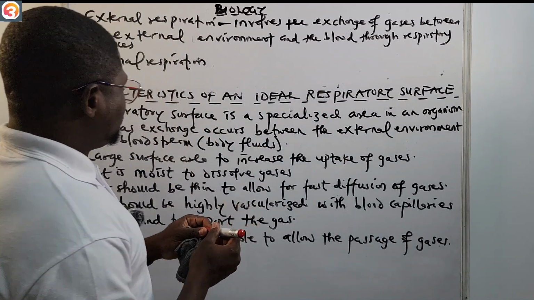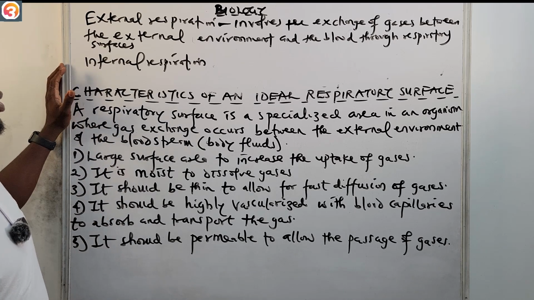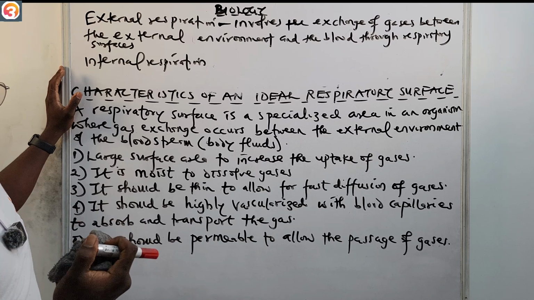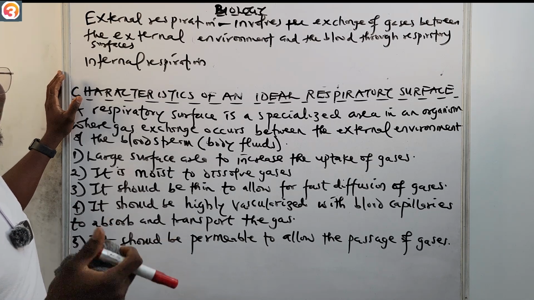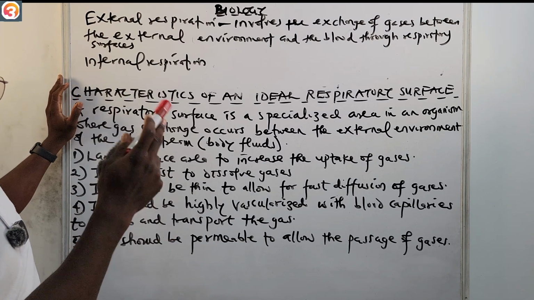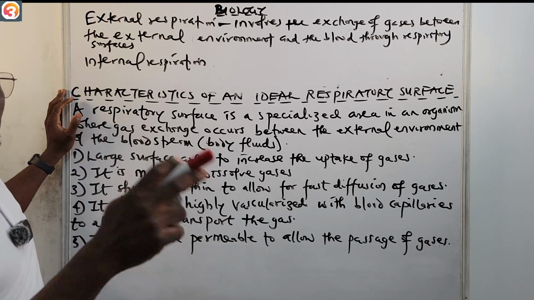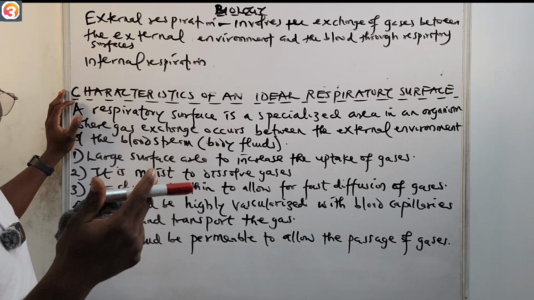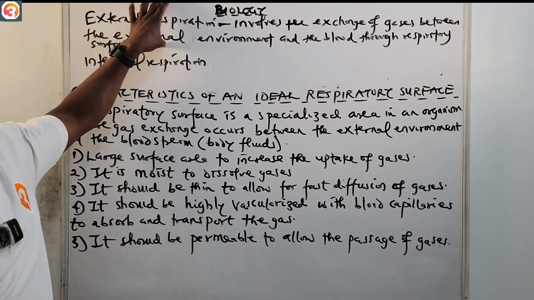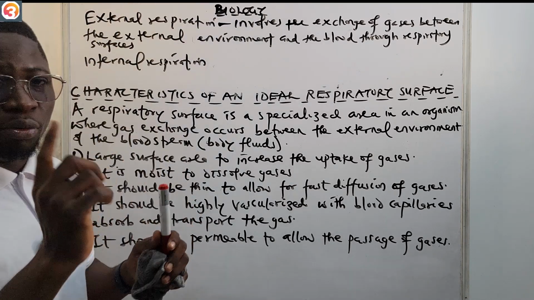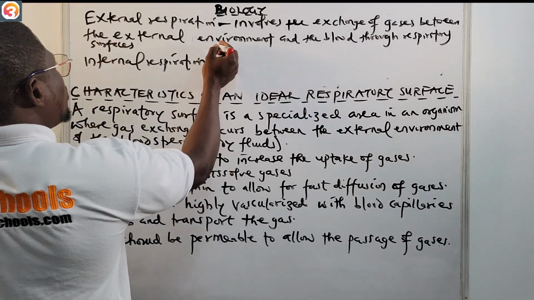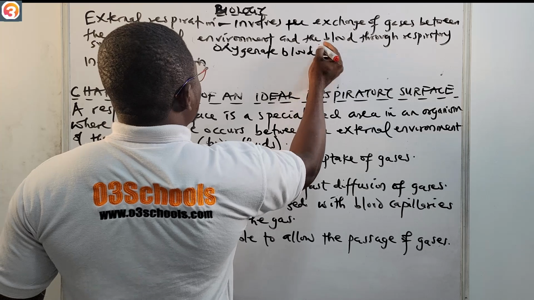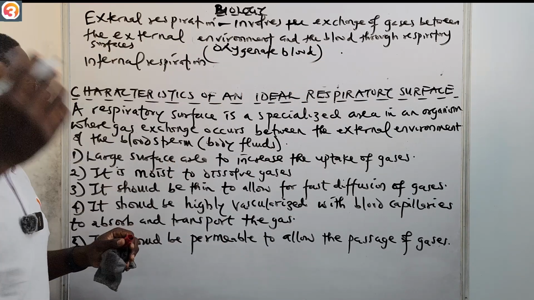The respiratory surface I'm talking about here could be the lungs, it could even be gills. So that is what external respiration is. And the major purpose of external respiration is to oxygenate blood and then remove carbon dioxide from the body.